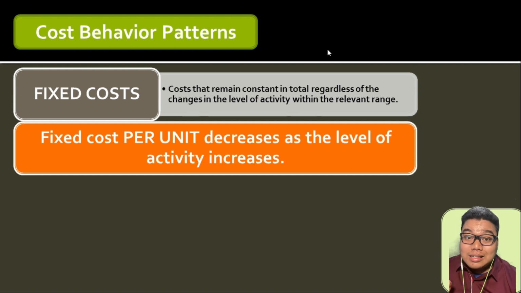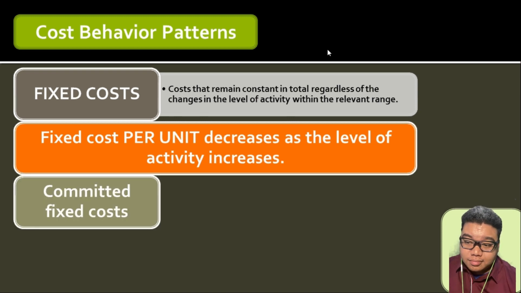And that is a helpful analysis when we consider variable and absorption costing, because it helps us identify that fixed cost, when spread out to more units, would be lower as compared to when it is spread out on few units. We have 2 types of fixed costs.